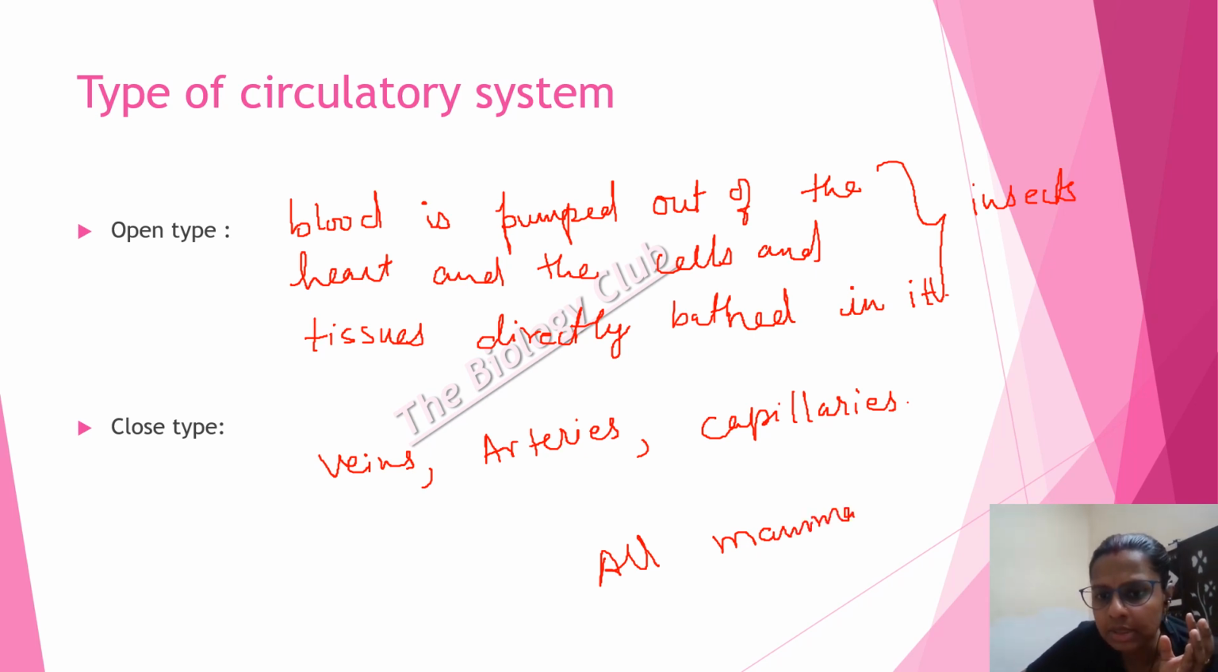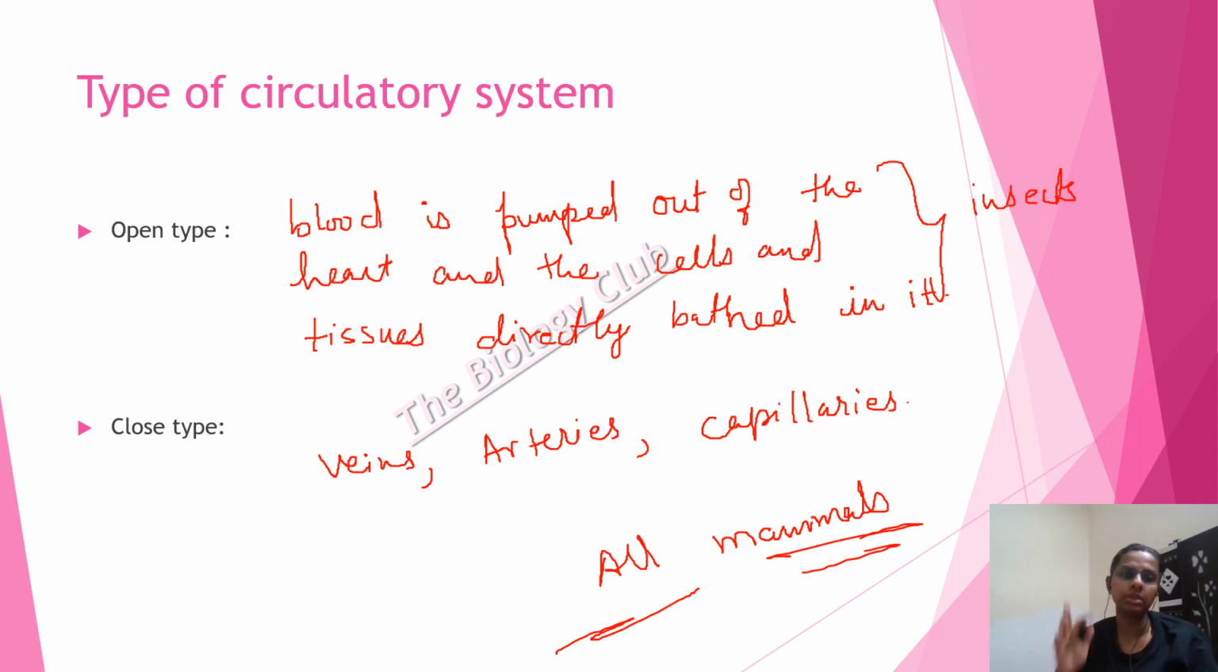That all the mammals will do this type of circulatory system. They have this type of closed circulatory system, right? Okay. Now let's move to the next part of the chapter.